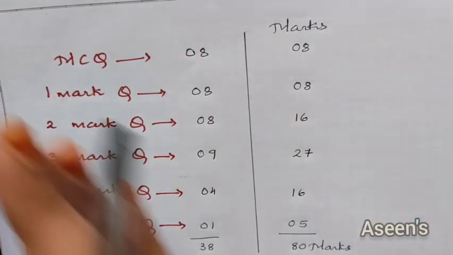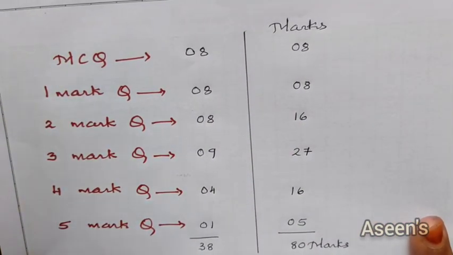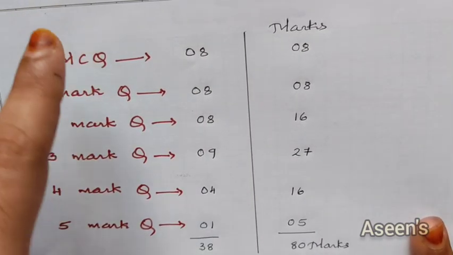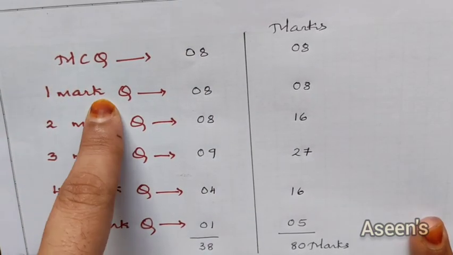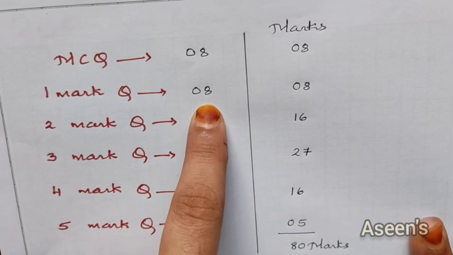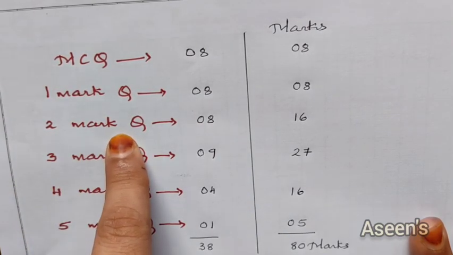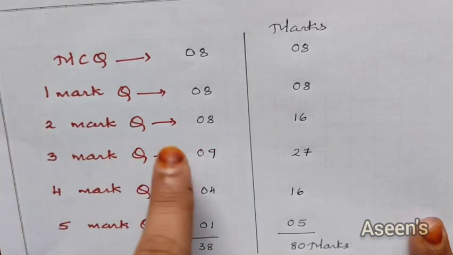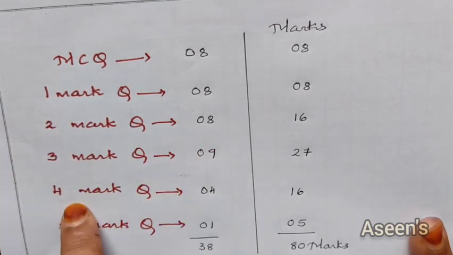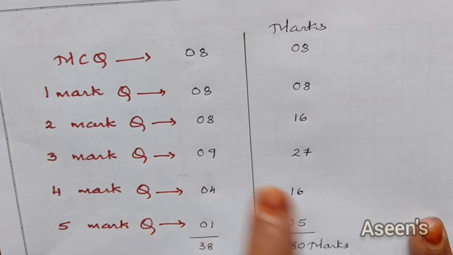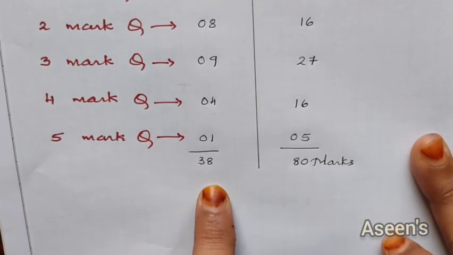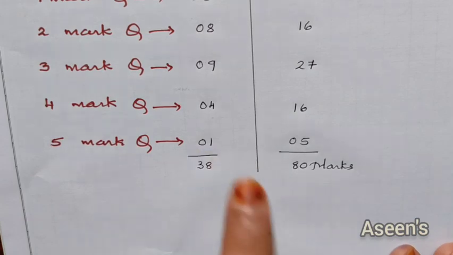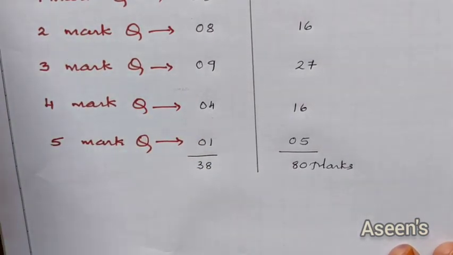By seeing those 2 model question papers, if I mix them up and make it up, a total of multiple choice questions will be 8 questions. 1 mark questions are going to be 8, direct questions. Then 2 mark questions will be 8 once again. 3 mark questions will be a total of 9 questions. We are going to get 4 questions of 4 marks, and 1 question of 5 marks. So total of questions will be 38 questions. The last question will be the 38th question. So based on that, 80 marks.